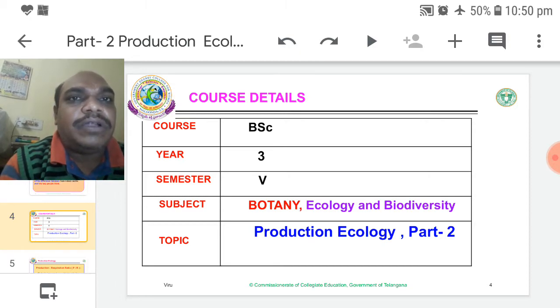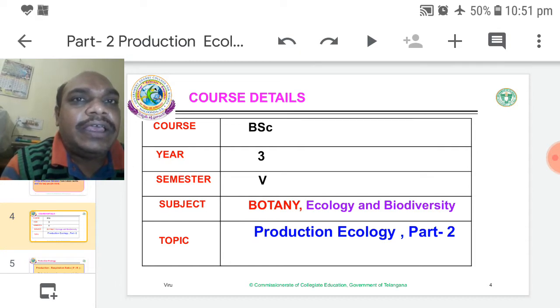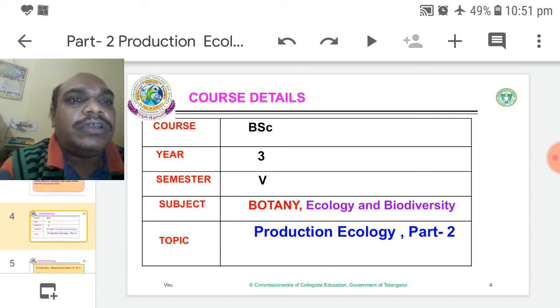In the previous part 1 we discussed some introduction about production ecology, that is NPP, GPP, CR. GPP is equal to NPP plus R. That equation was explained in detail in part 1.